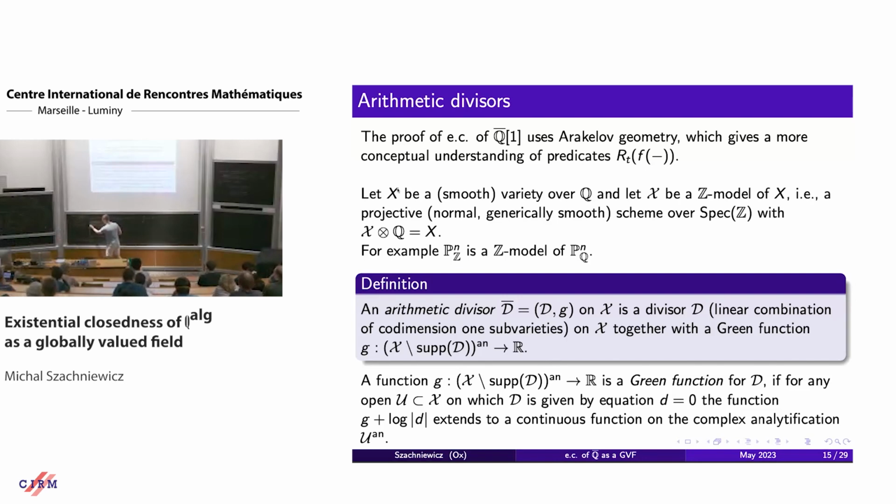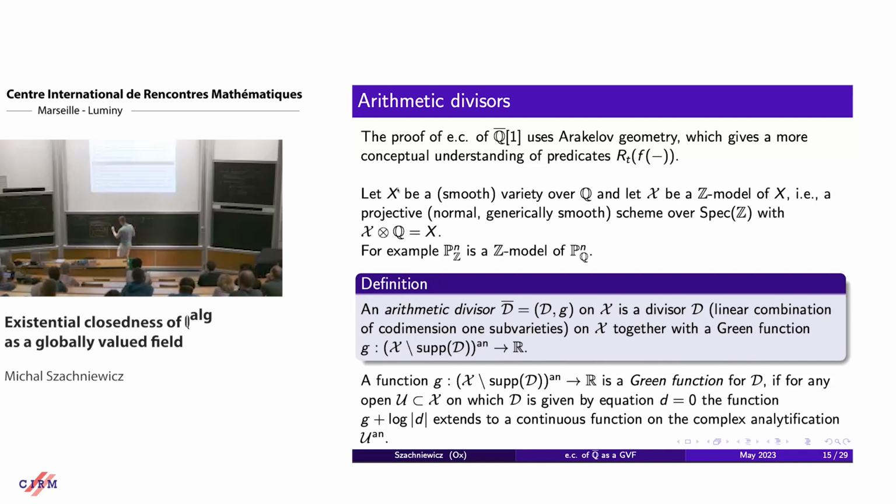Okay, so we have our arithmetic scheme. You can think that's a P1 over Z. We have some divisor, D. We have some open subset U, on which this D is given by vanishing of some function. And then we have a function G, but it's defined on the analytification of this part, where we have this property.